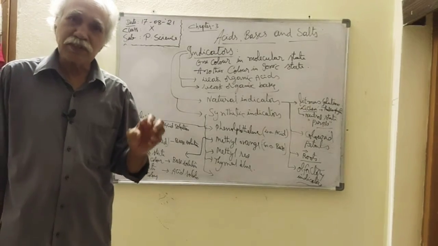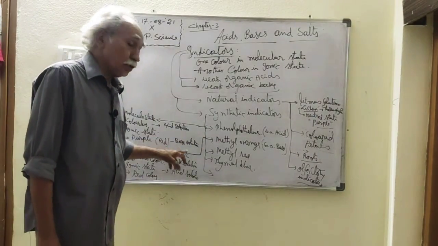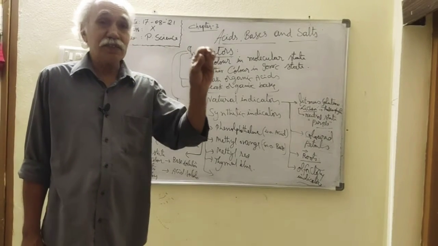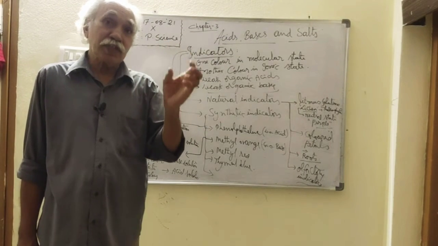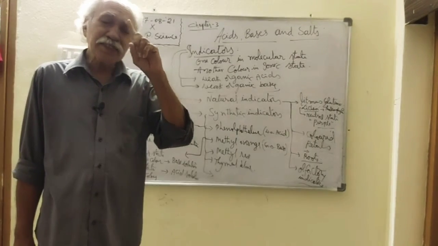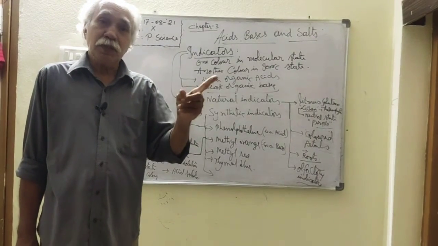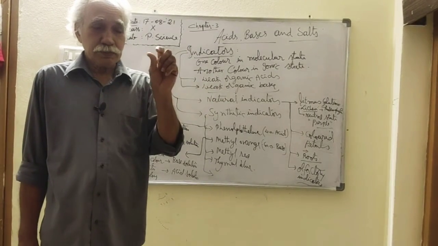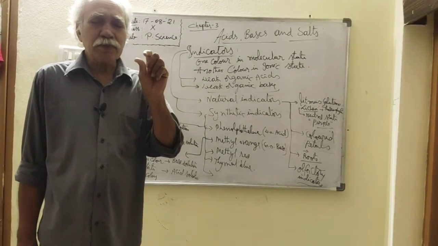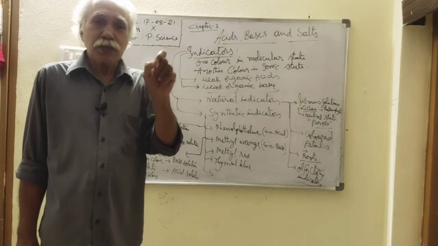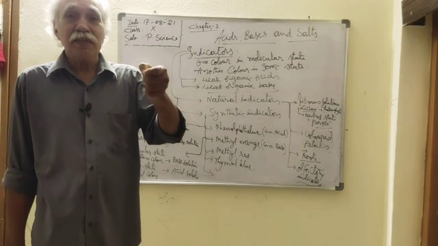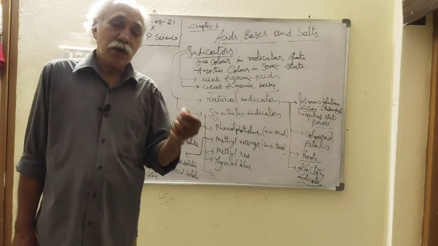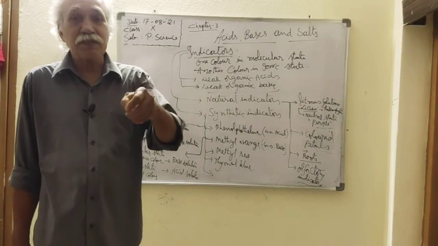Not only that, these are used to identify the end point of the neutralization. It means when acid and base are mixed together, acid loses its properties with base, and base loses its properties with acid. Both are losing their properties, and at a particular point it becomes neutral. After neutral, by increasing acid it becomes an acidic solution, or by adding a drop more of base it is a base solution.